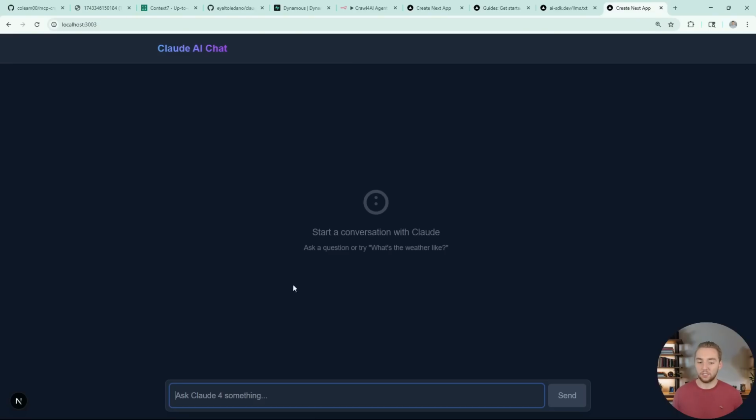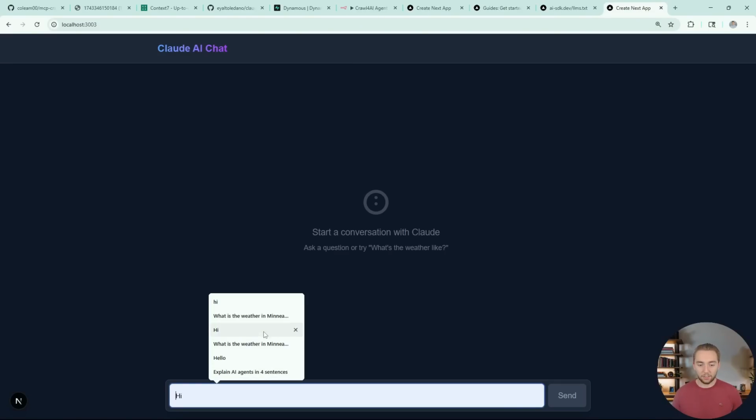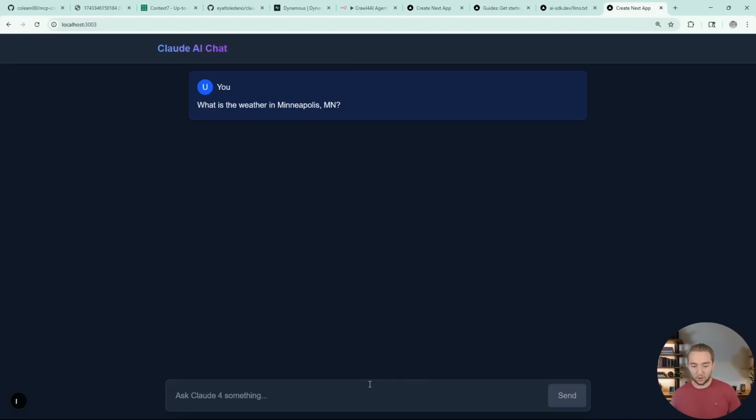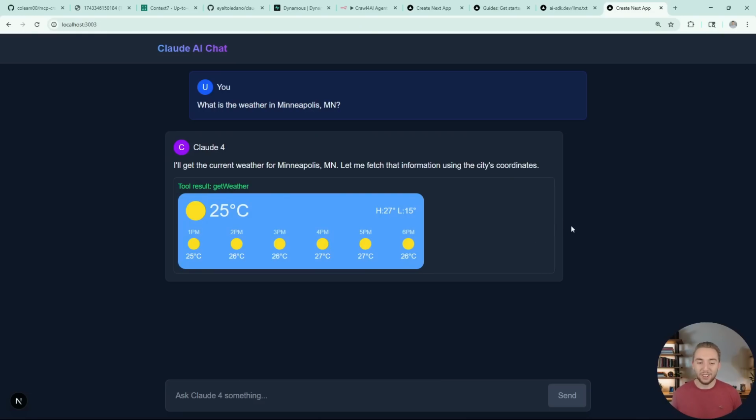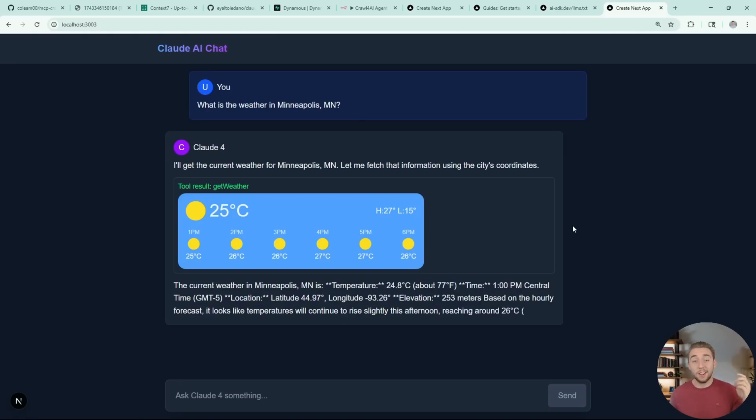And then I made some changes to make it look a lot nicer. And then also I can ask it a question like, what is the weather in Minneapolis, Minnesota? And it's actually going to use the weather tool and then display this really nice looking result here with the information that we get back from the tool call streamed out to the front end. So a neat little app that I created and improved upon very quickly using this RAG MCP server.